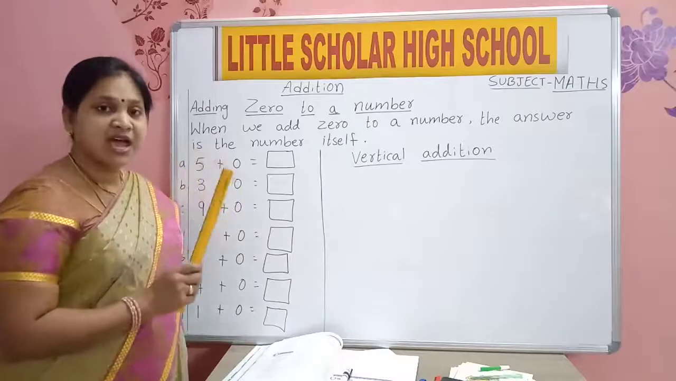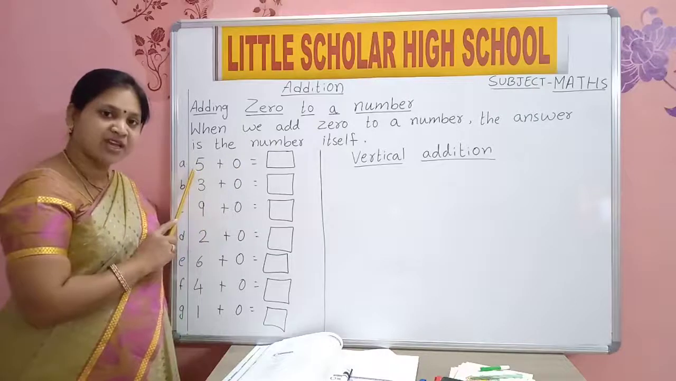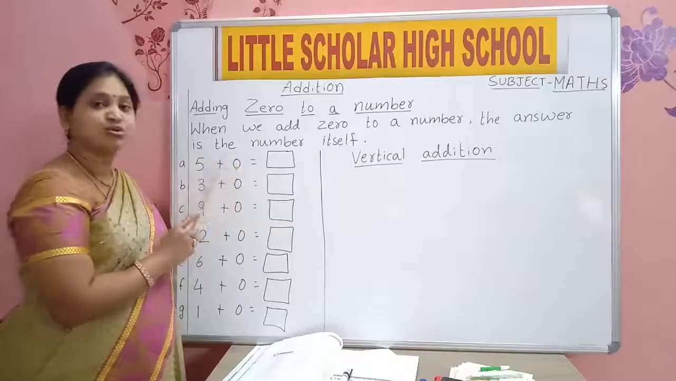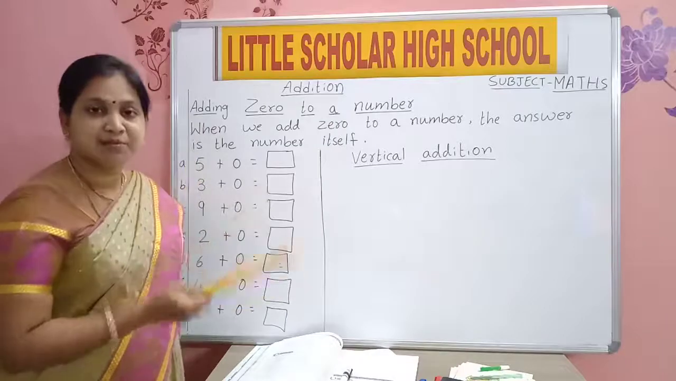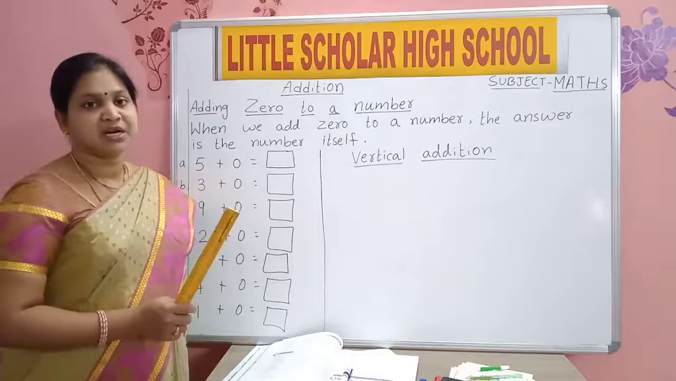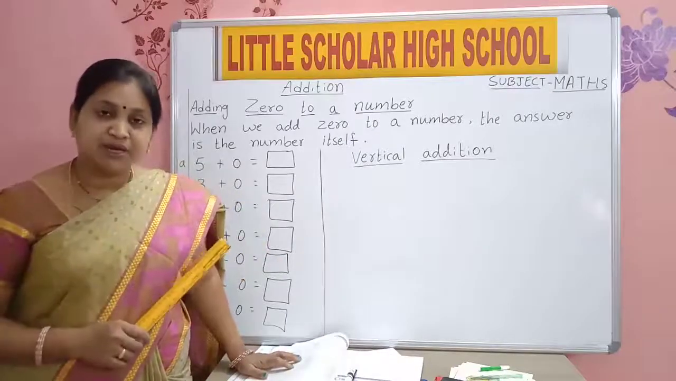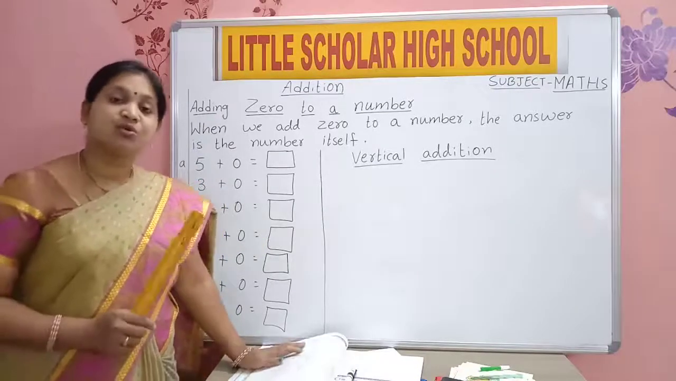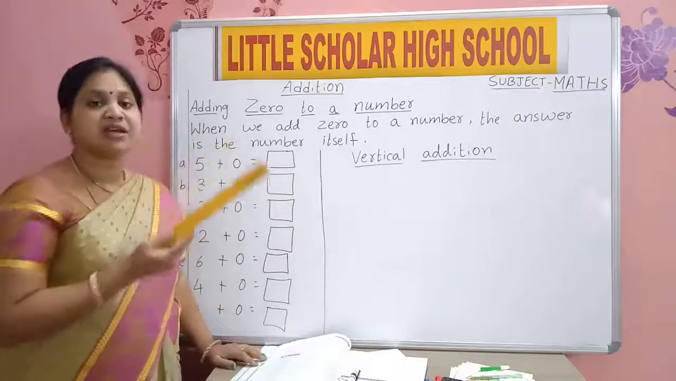Here 0 is added to which number? 5. So when we add 0 to any number, the answer will be the number itself. You will get the same number. Come on, say. You should learn this definition. When you add 0 to any number, you will get the same number.